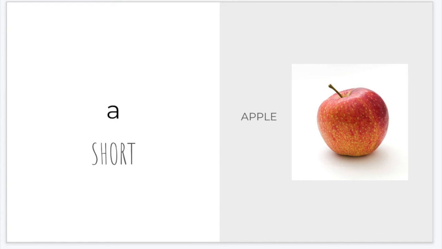First we have when A is by itself, like in the word apple. When A is by itself, it makes a short A sound. Apple.